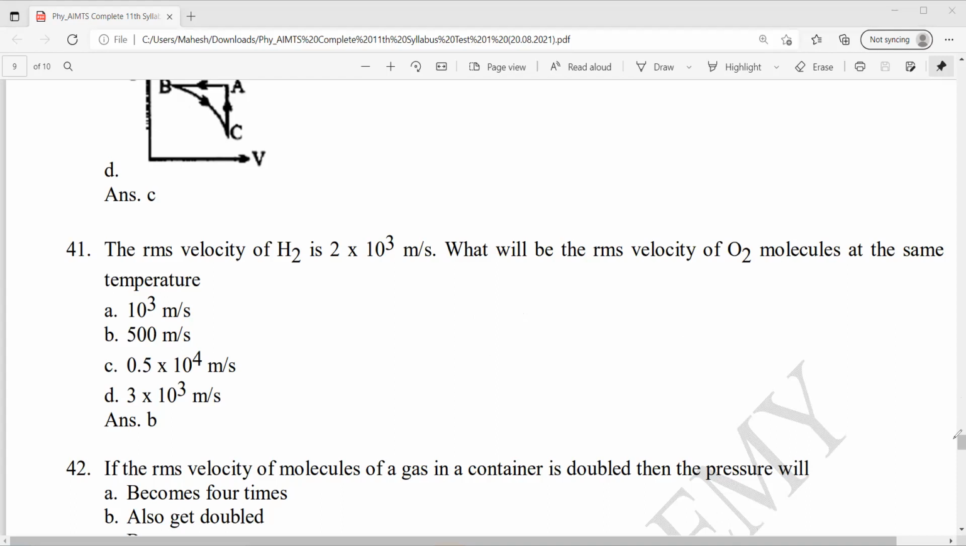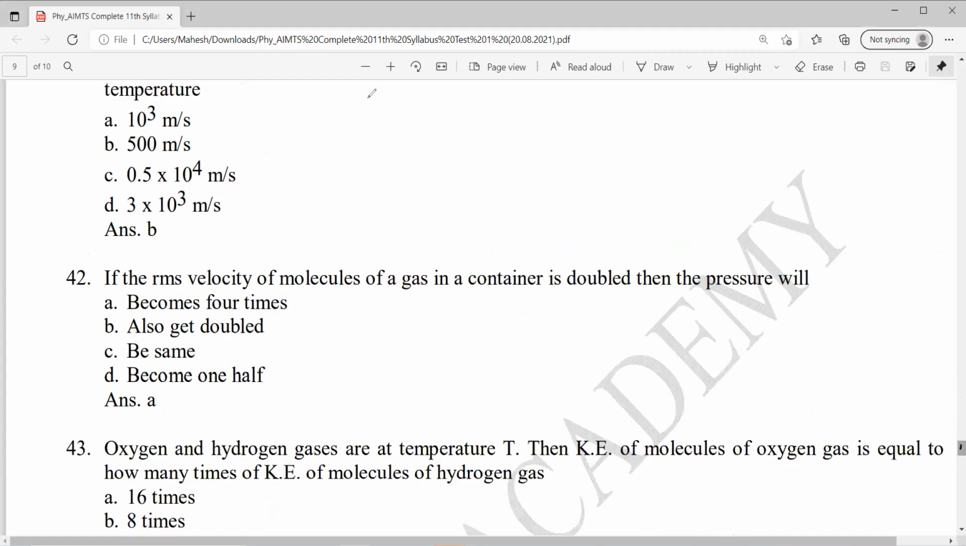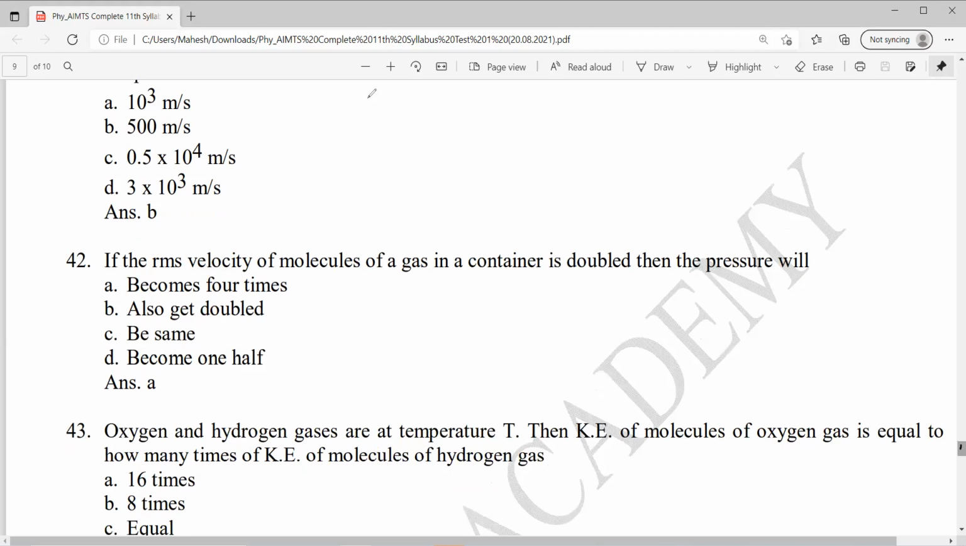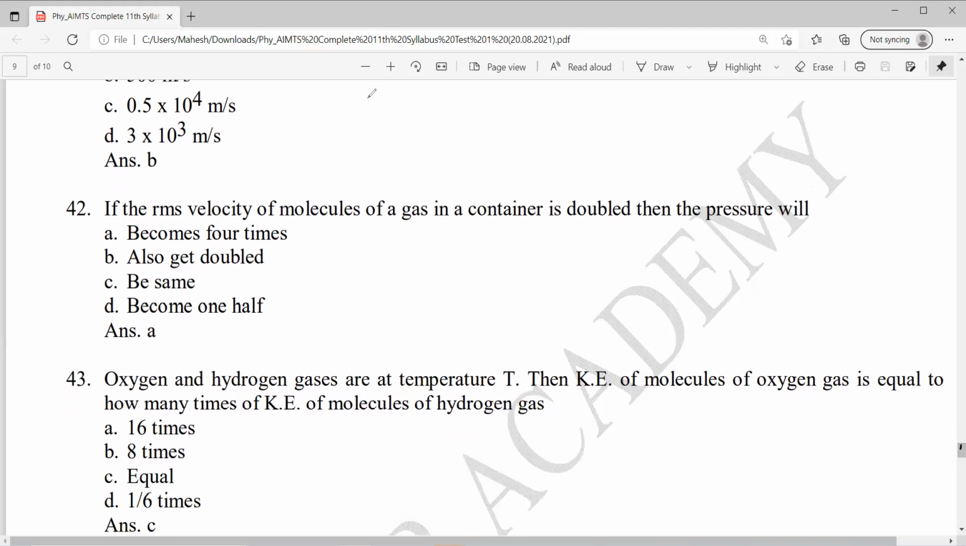Question number 42. The RMS velocity of molecules of a gas in a container is doubled, then the pressure will become 4 times. RMS velocity is doubled, right? The pressure will become 4 times. Pressure is half M times VRMS whole square. So if it is doubled, then pressure becomes 4 times. Option A.